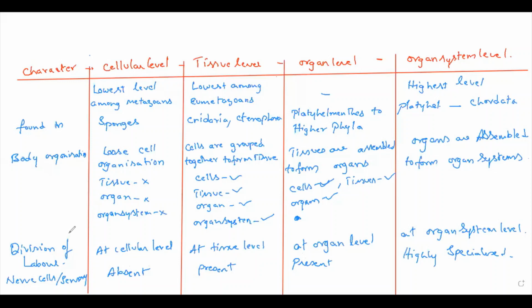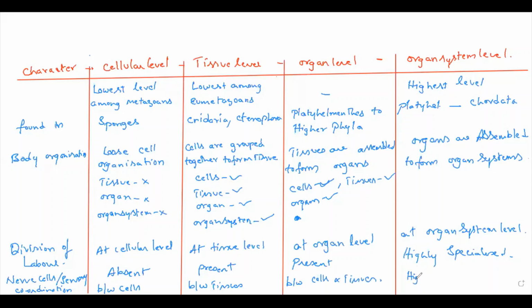The last one is coordination. Coordination occurs between cells, between tissues, between cells and tissues.